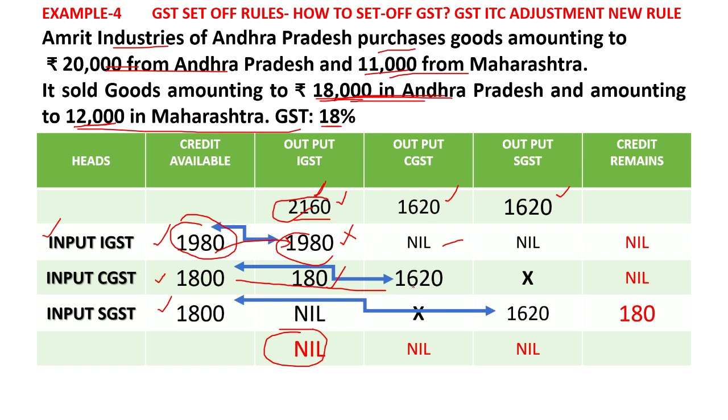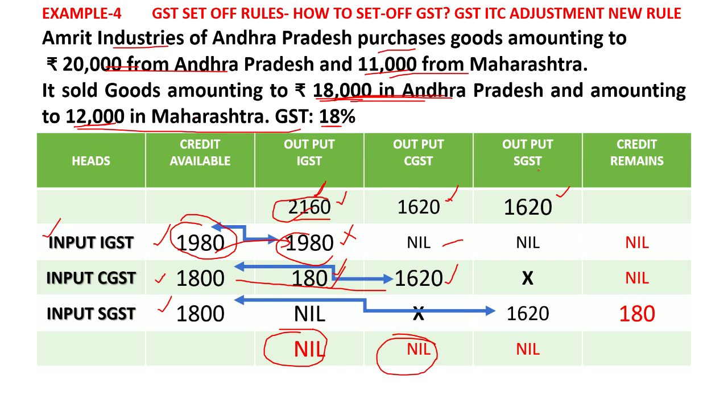So how much can you do? 1620 you can do here, and of the 1800, 180 is remaining that you can adjust here in the IGST. Okay, because the remaining 1800 minus 180 comes to 1620. So the 1620 is adjusted here, that is nil. There is nothing to be paid.